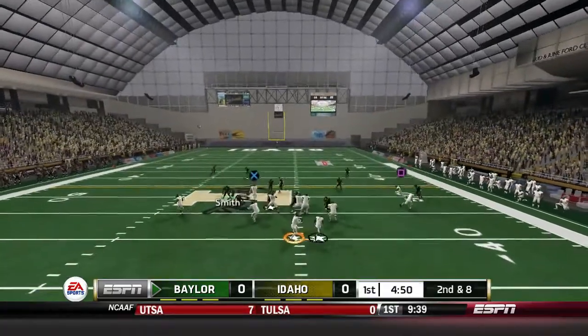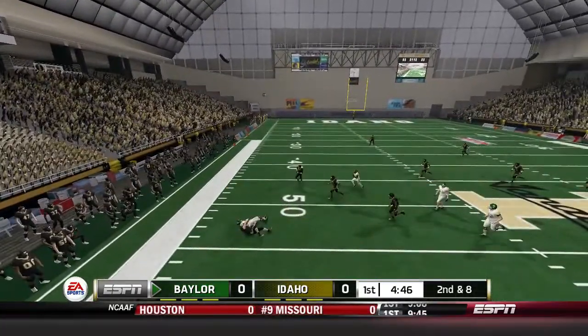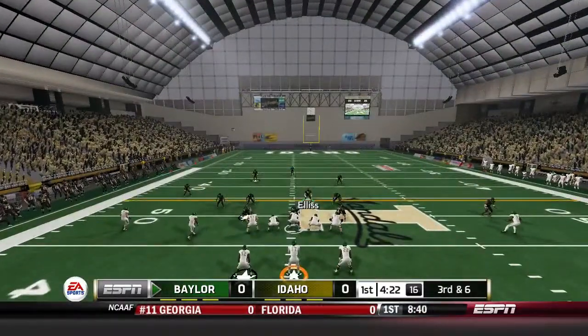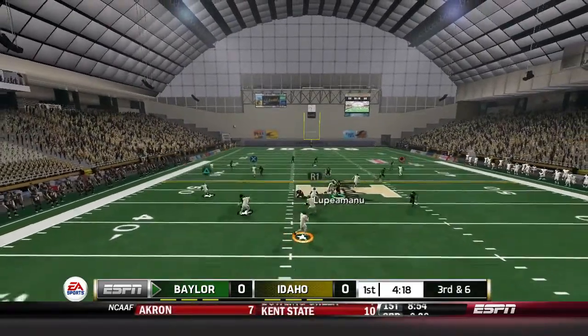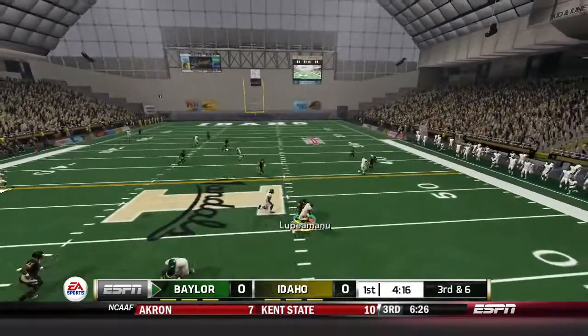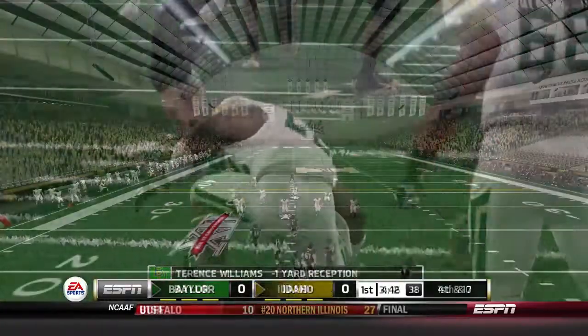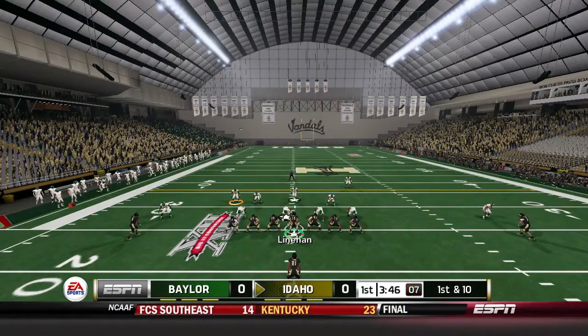Seth Russell drops back, passes to the left side to about the 48-yard line. Doesn't get any yards after the catch there. Terrence Williams, bringing up a 3rd and 6. Idaho trying to get this Baylor offense off the field kind of early here in the first quarter. Good rush there. Lopamanu coming up to make the hit. And that's a loss of 1 yard by Terrence Williams, bringing up a punt and giving the ball to Matt Linehan and this Idaho Vandal offense.